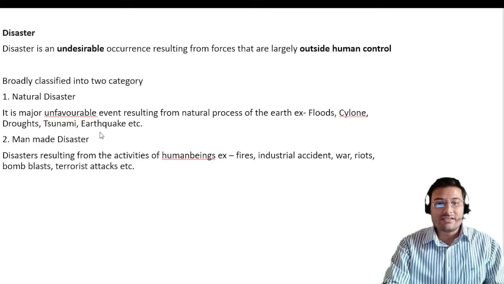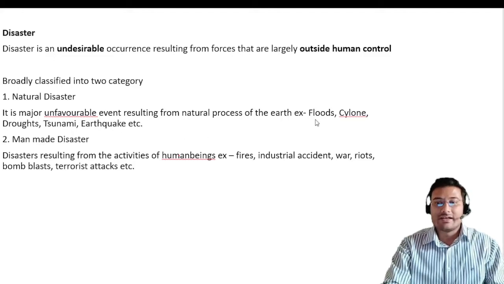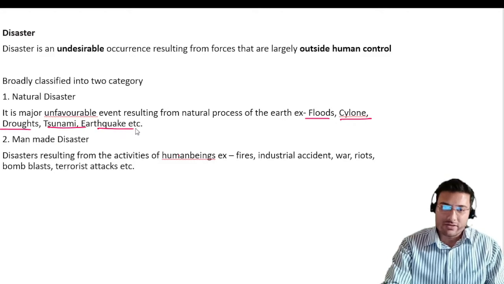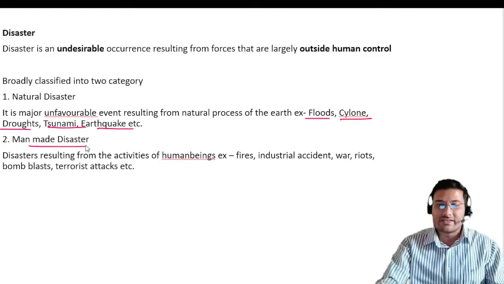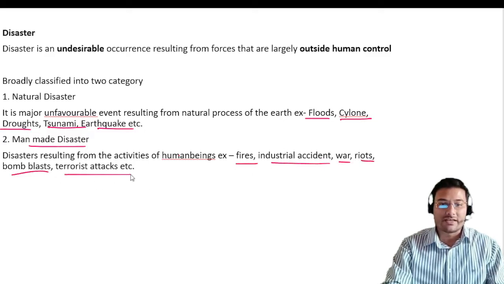Number one, natural disaster. Number two is man-made disaster. Natural disaster is because of natural processes of the earth, such as floods, cyclone, droughts, tsunami, earthquake, etc. And man-made disaster is because of human activities: fire, industrial accident, war, riots, bomb blast, terrorist attack, etc.